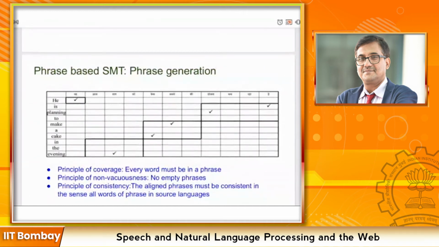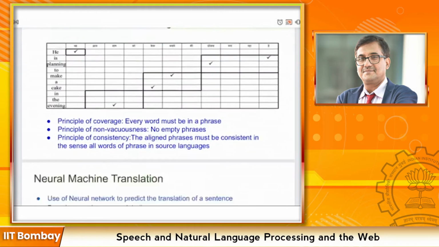So phrase-based machine translation involves, first, two-way alignment, then combining those alignment tables, then the phrase generation part, and reordering. These are the four main components of a phrase-based SMT system.